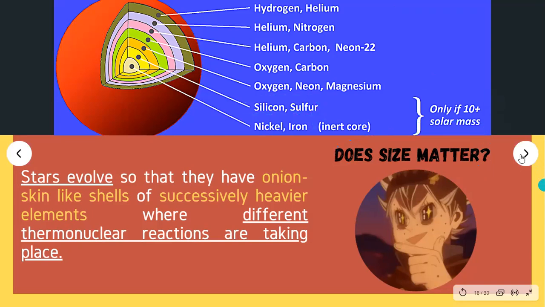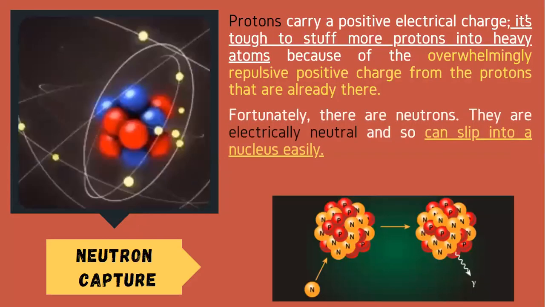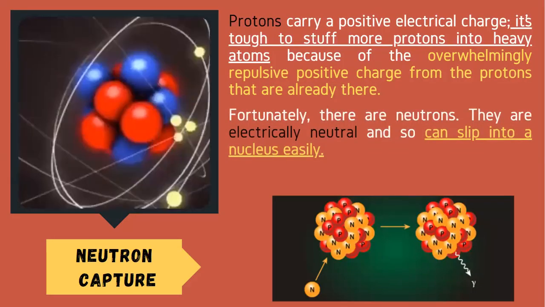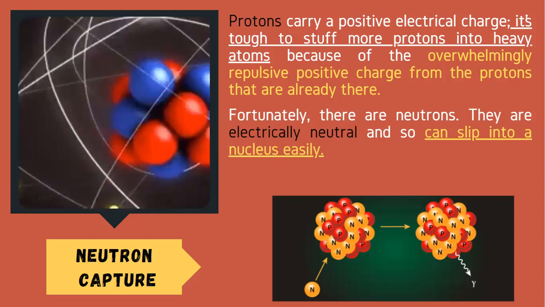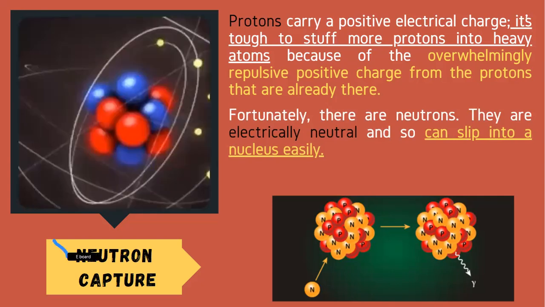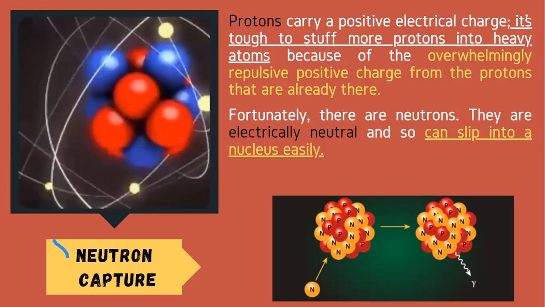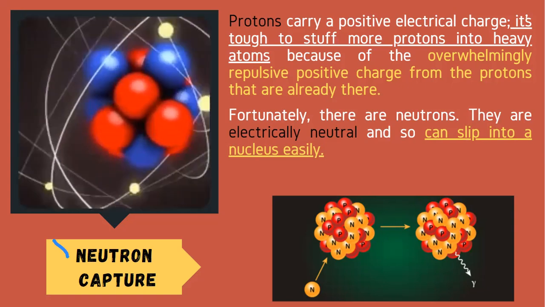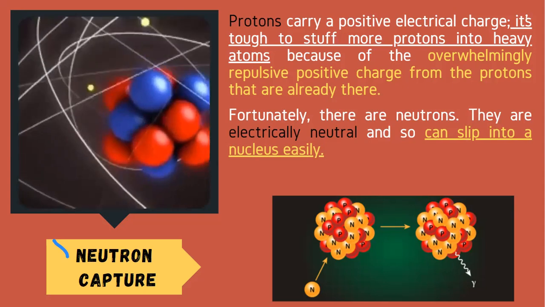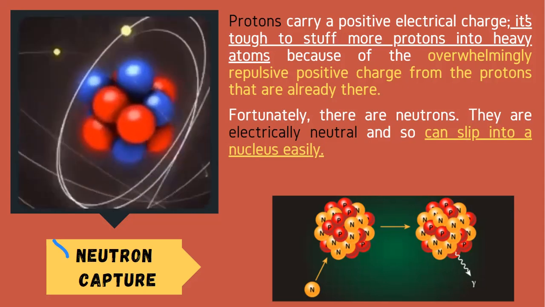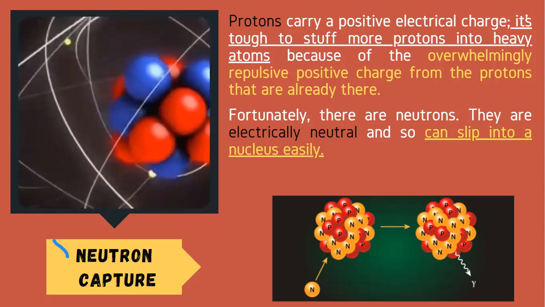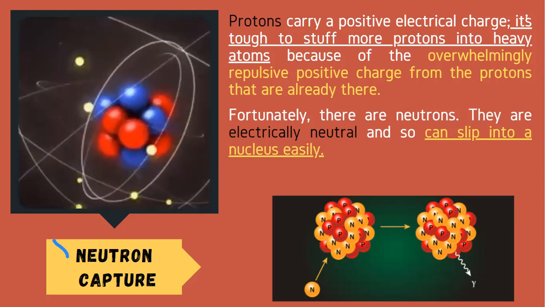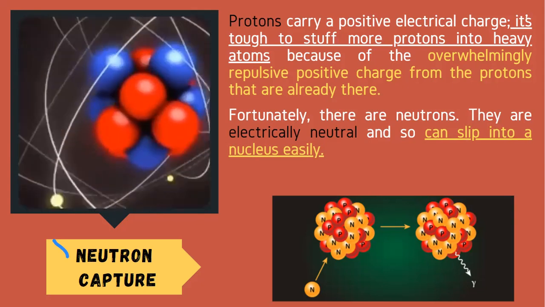Okay? Now aside from nuclear fusion, in a star, there's also what we call neutron capture. So from the term neutron, we are trying to capture neutron. Take note, I mentioned also that an element that contains a lot of protons can only carry a certain amount of protons because it already contains a lot of positive charge subatomic particles.